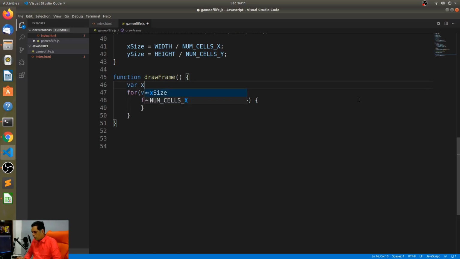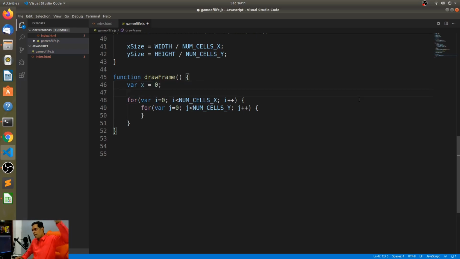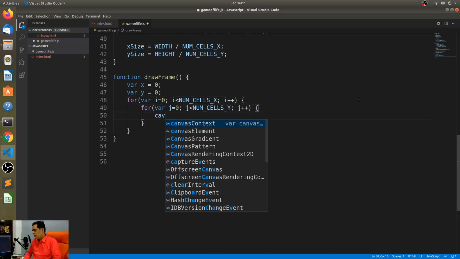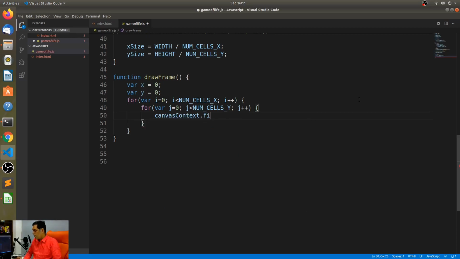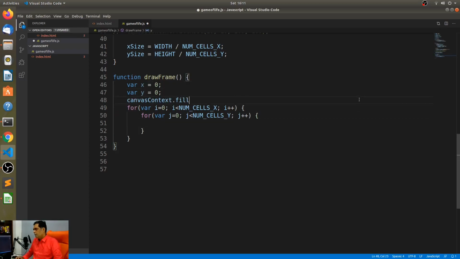All right, so let's say variable x. We'll initialize the x position to, let's say, 0, because we have to start on the top left corner. So we are starting to draw from the x and the y positions, and I'll say canvas context dot... okay, yeah, so that will be the fill style, and I want to fill these as gray blocks.